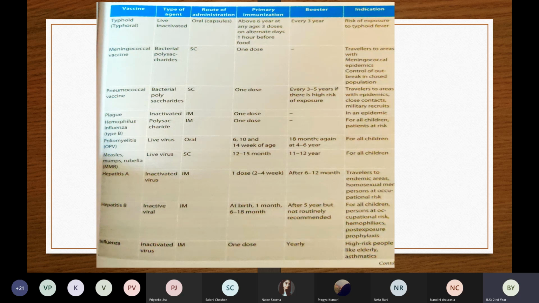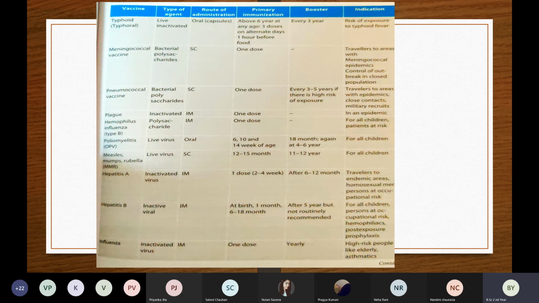Then hepatitis, there are vaccines like hepatitis A vaccine, hepatitis B vaccine, and also influenza. These are the commonly used vaccines in the universal immunization schedule.